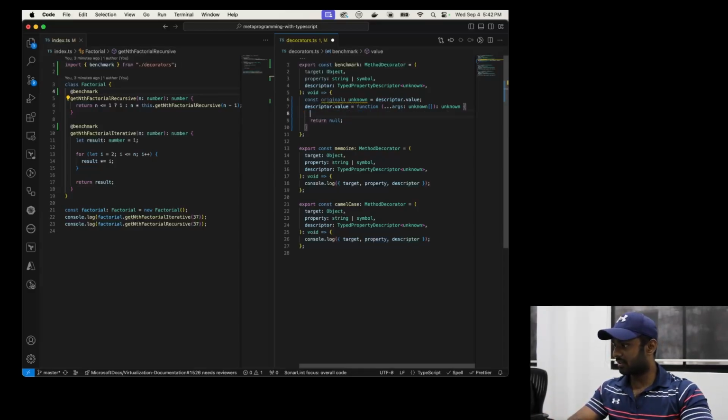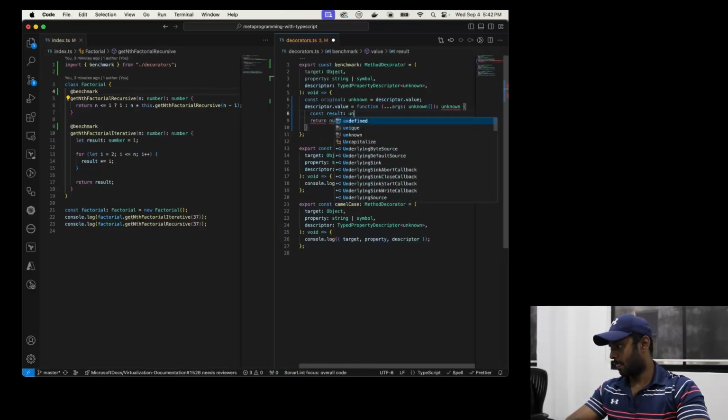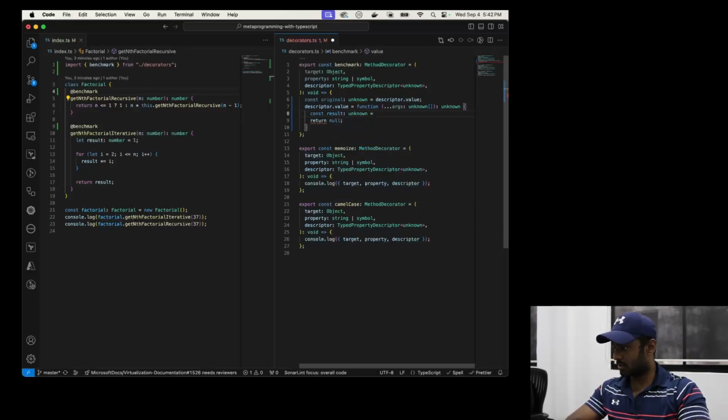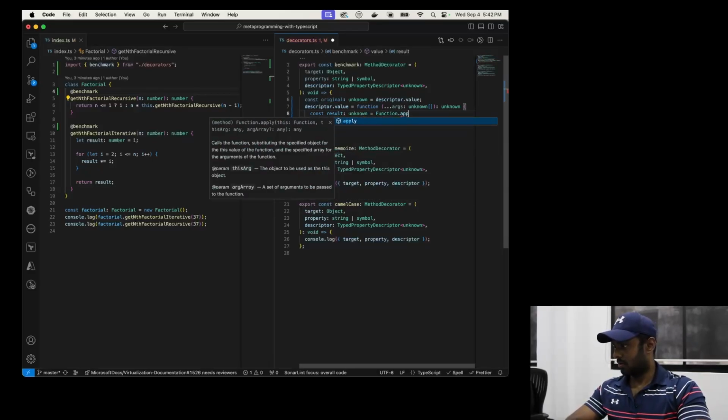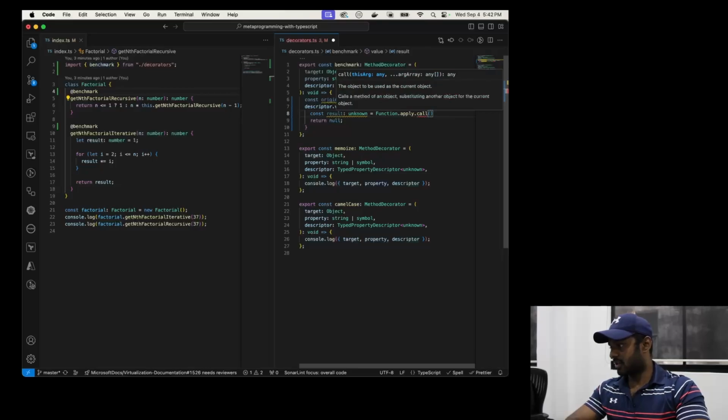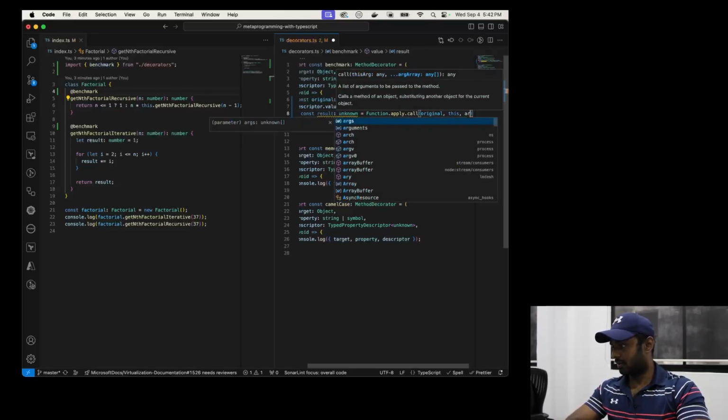So let me do this instead. Let me try to get the actual value that I need to return. Let me just call it result. Just going to call it unknown for the moment. Okay, so this is going to look a bit cryptic the first time. And let's just call args.